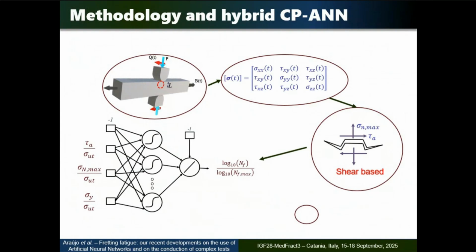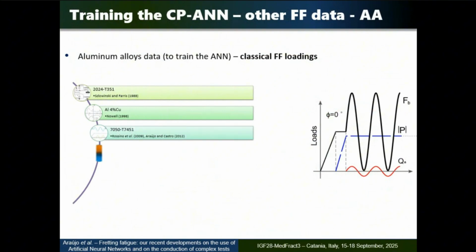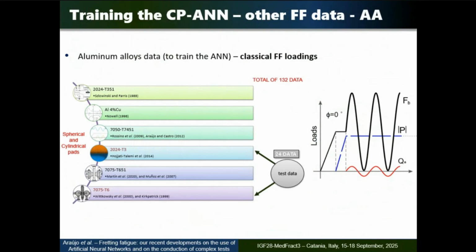Okay, let me try to go. And the output of the network is life, initiation life, right? So to train the network, we used 132 data coming from aluminum alloys, lots of different aluminum alloys, under loading conditions that have nothing to do with the aircraft type of loading I used for this specific test that we did here. We separated 24 of this data, didn't allow the network to see it at the beginning.